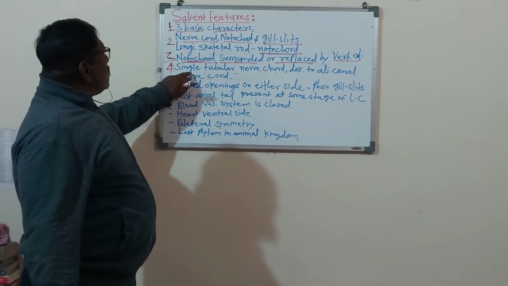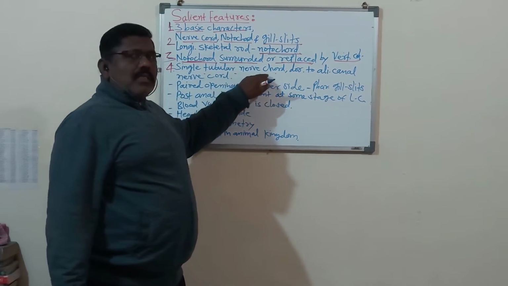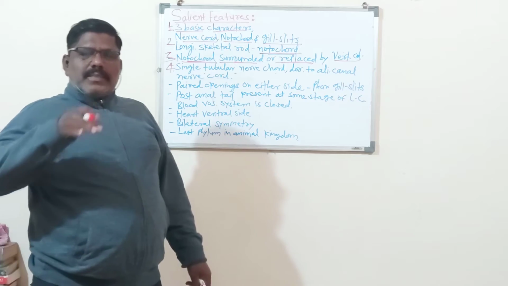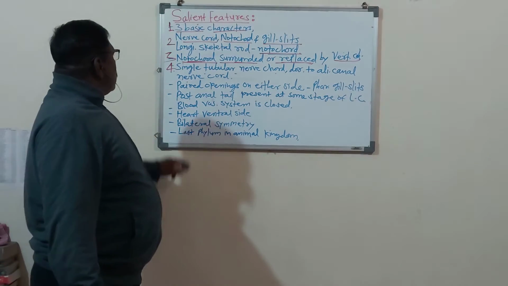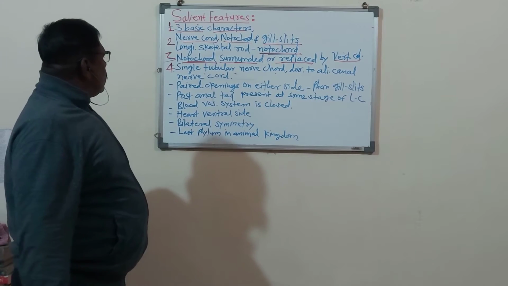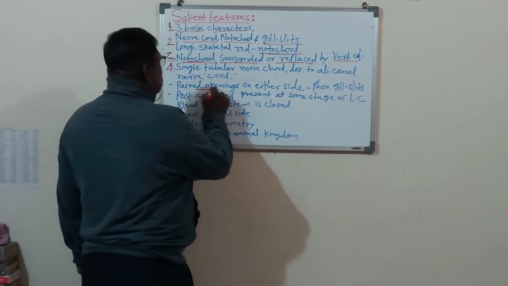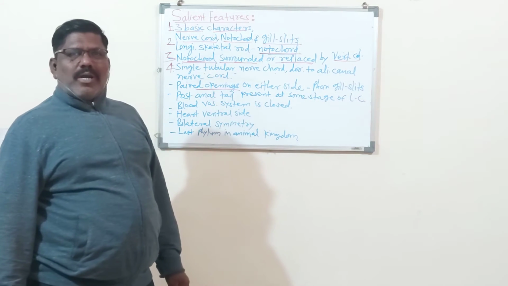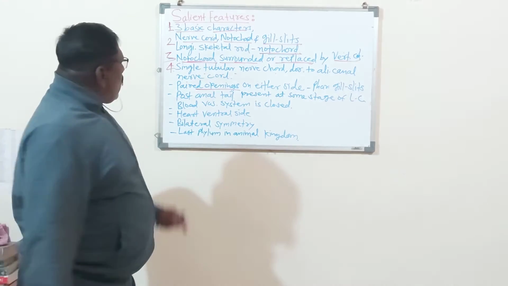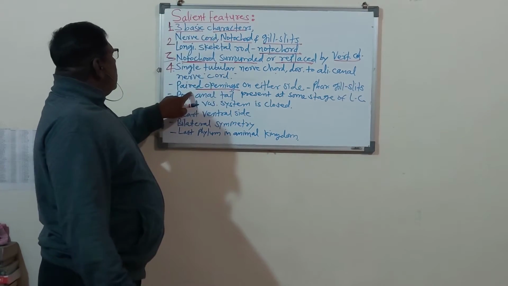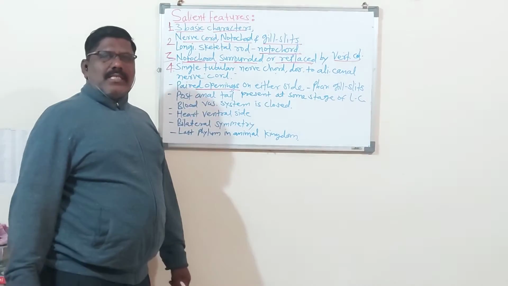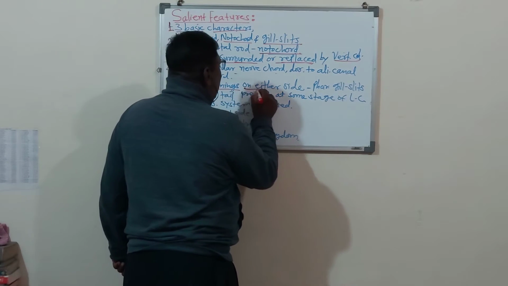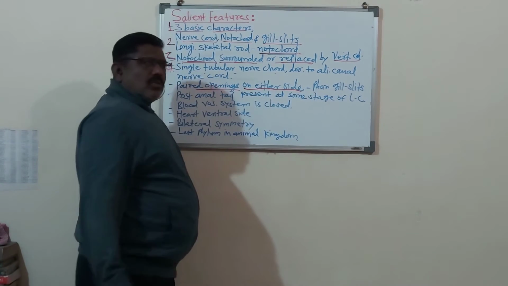Here, a single tubular nerve cord is present, which is dorsal to the alimentary canal. Dorsal to the alimentary canal म्हणजे alimentary canal च्या वर dorsal side ला nerve, that is called the nerve cord. Then paired openings. Remember, we are studying the salient features, which are also called the general characters of the chordates. Another salient feature is that paired openings are present in chordate animals. Those paired openings lie towards either side of the pharynx.